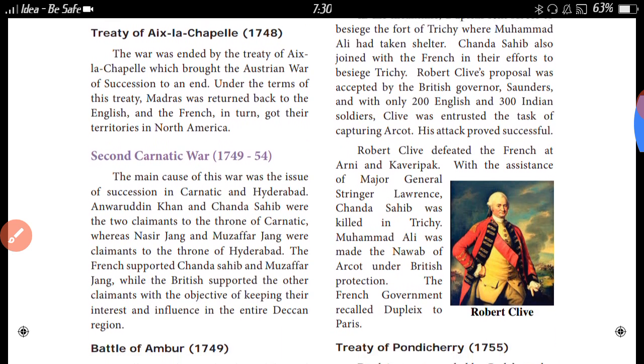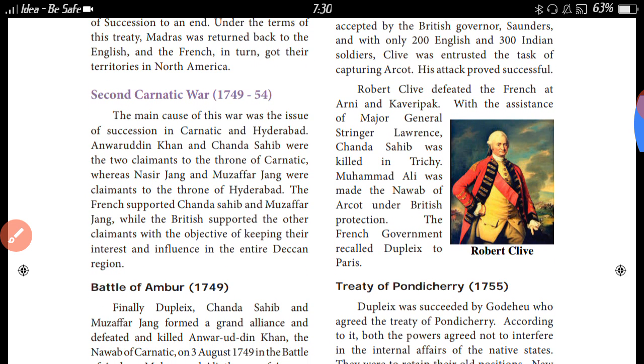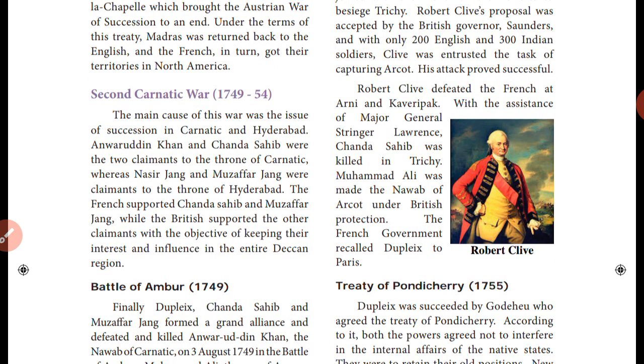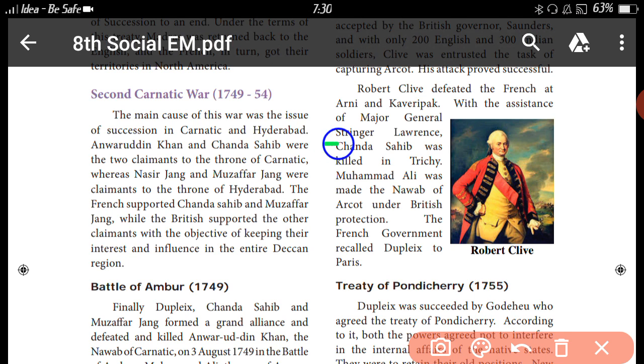Robert Clive defeated the French at Arni and Kaveripak with the assistance of Major General Stringer Lawrence. And Chanda Sahib was also killed in Trichy.